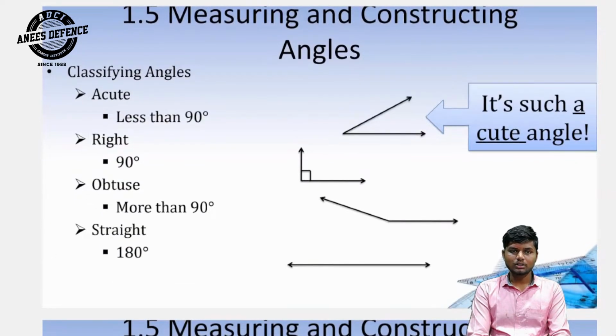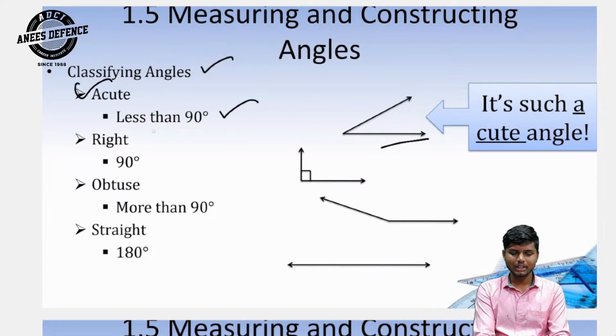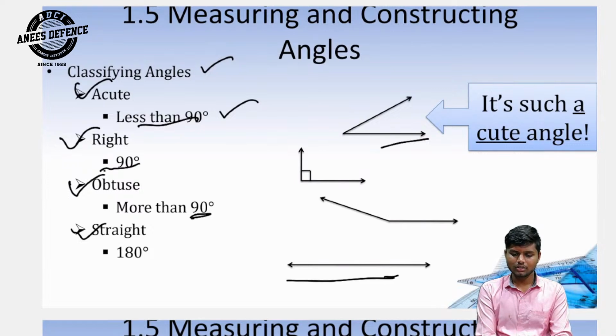Measuring and constructing angles. Classifying angles. Acute angle: an acute angle is less than 90 degrees. Right angle is 90 degrees. Obtuse angle is more than 90 degrees. Straight angle is 180 degrees.